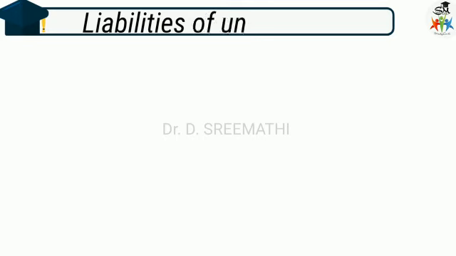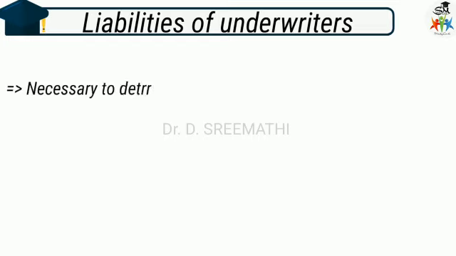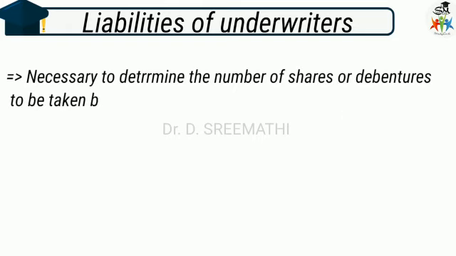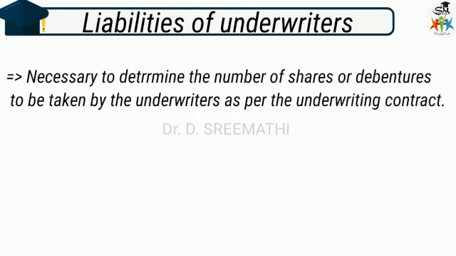Today we are going to see the liability of underwriters in respect of an underwriting contract. So how do we determine the liability of underwriters? It is very necessary to determine the number of shares or debentures which have been taken by the underwriters as per the underwriting contract.